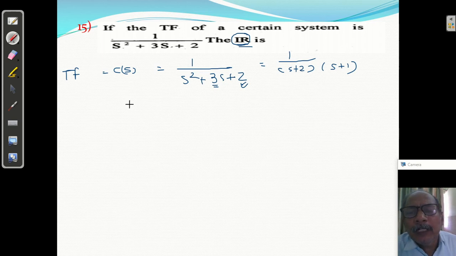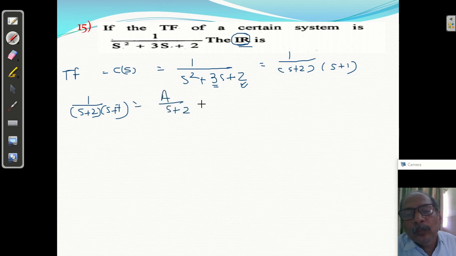So in place of that we can write 1 upon s plus 2 into s plus 1 equal to a upon s plus 2 plus b upon s plus 1. We have studied in mathematics how to find the inverse. So impulse response in the time domain I am going to find. So what is the value of a? How to find a?